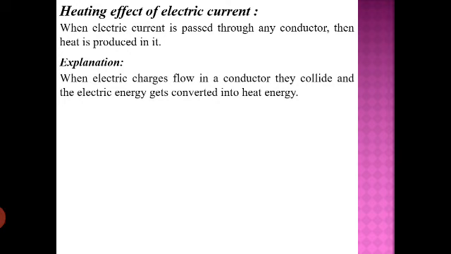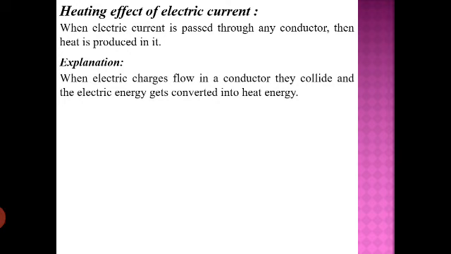So the concept is, as we know, energy cannot be created, cannot be destroyed, but can be converted, means can be transformed from one form into another. So when the electric charges are flowing in a conductor, means if there is a flow of current, we know within the conductor there is a disturbance, that is resistance, and because of that resistance, the electric energy of the electric charge will get converted into heat energy, and this phenomenon is given the name heating effect.